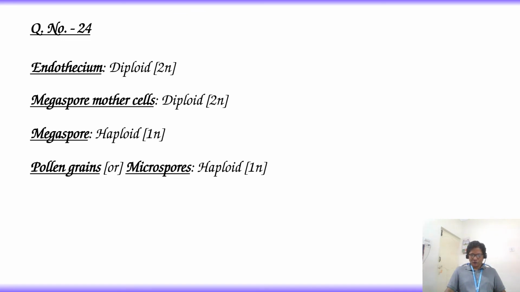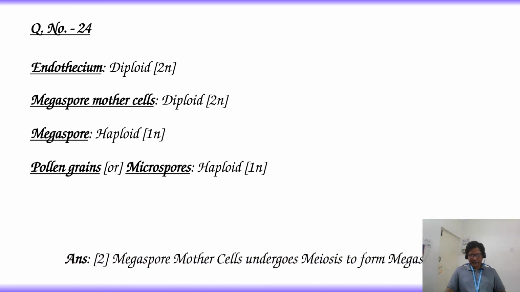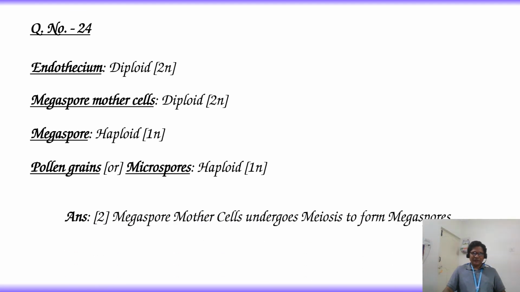So in these two, gamete formation occurs through megaspore mother cells. Then the answer is option 2. During megasporogenesis, megaspore mother cells undergo meiosis to form megaspores.